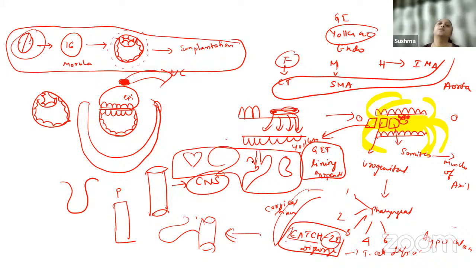Similarly, we studied different malrotations. We studied omphalocele, gastroschisis. What are these conditions, guys? They're all developmental anomalies. In the heart, we saw how the foramen ovale closes after birth. If it does not close, it results in patent foramen ovale. In the brain development, we saw that when the fusion of the neural folds does not take place, you have anencephaly, spina bifida, meningomyelocele, so many different congenital anomalies.